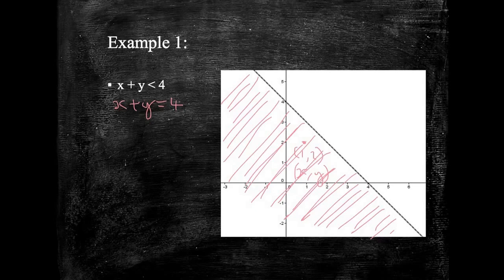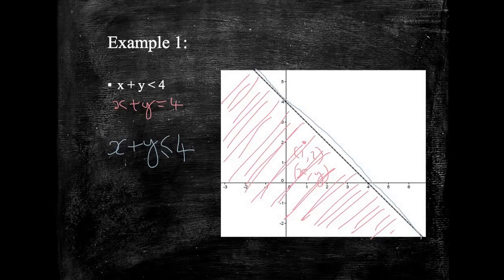If it had been x plus y is less than or equal to 4, then we can do a solid line at that point. So this could have been a solid line here if it was x plus y is less than or equal to 4, but a dashed line shows it goes up to, but not including that line.